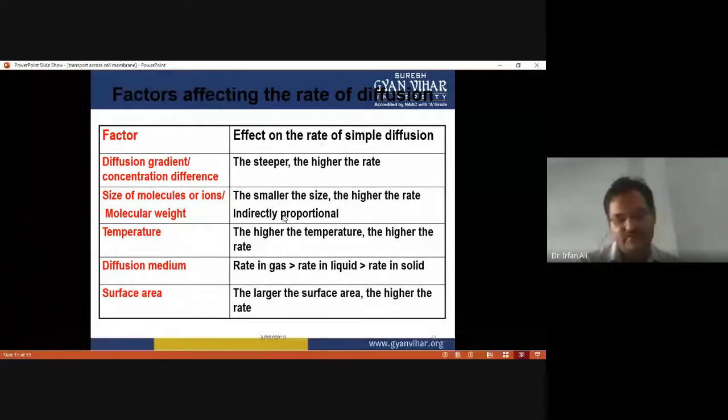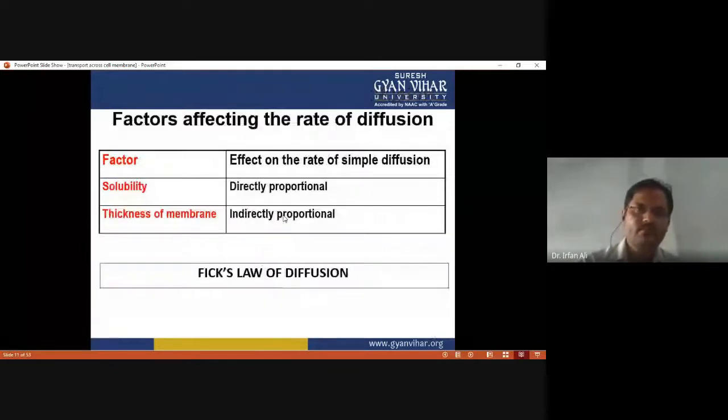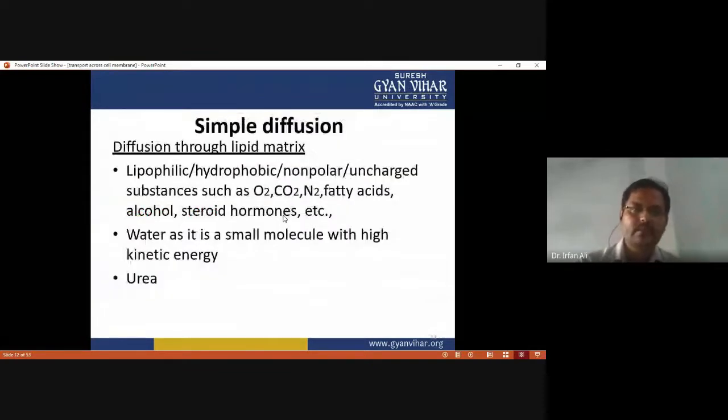Okay, and solubility. So the solubility is directly proportional to the rate of diffusion, and the thickness of the membrane is inversely proportional to the rate of diffusion.